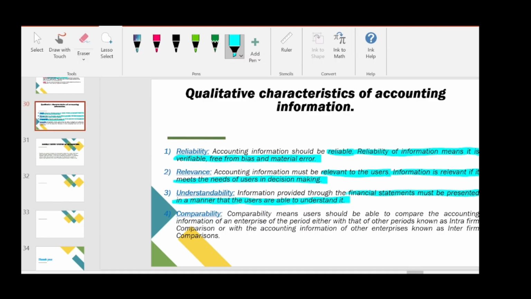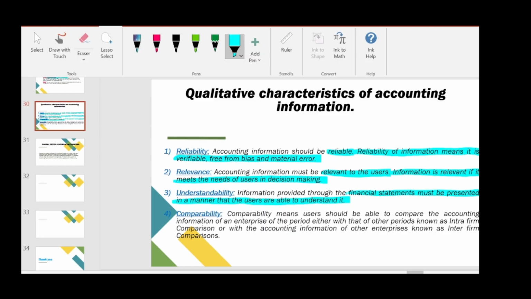So it should be easily identifiable by the users of financial statements, and we should be able to understand it. It should not be clumsy. By seeing the financial statement, we need to know how much assets are owned by the company, and how much liabilities are owed by the company to the outsiders. We need to know the figures easily. So that is understandability. And the last one is comparability.